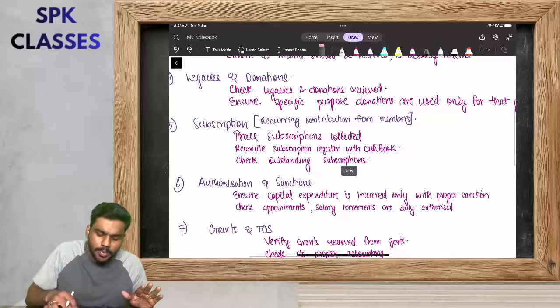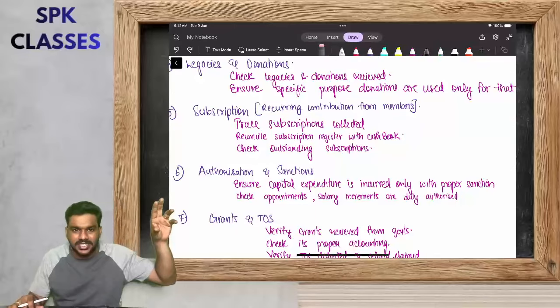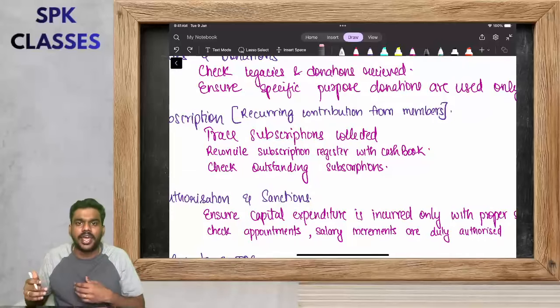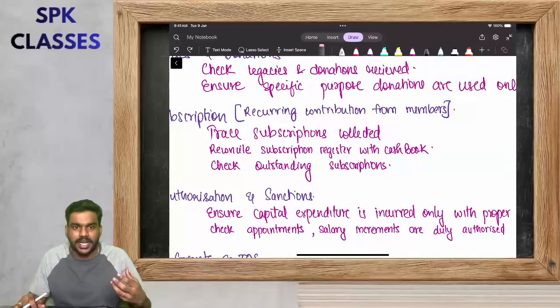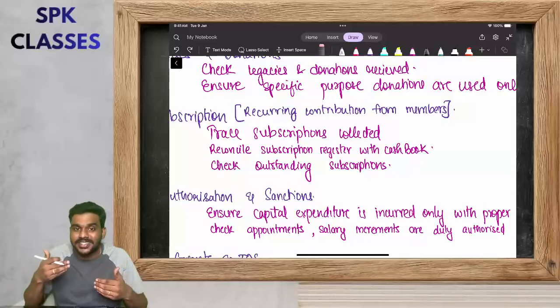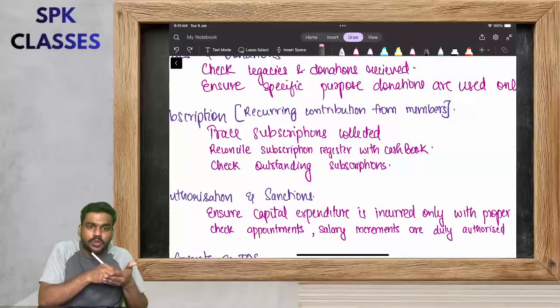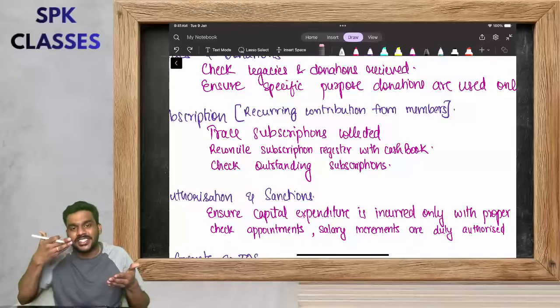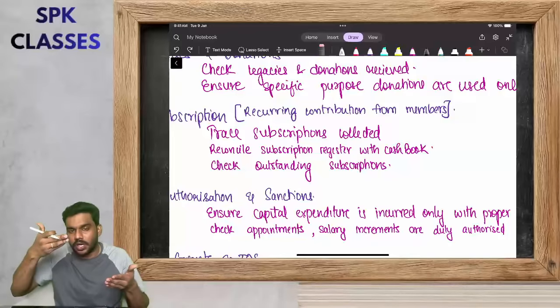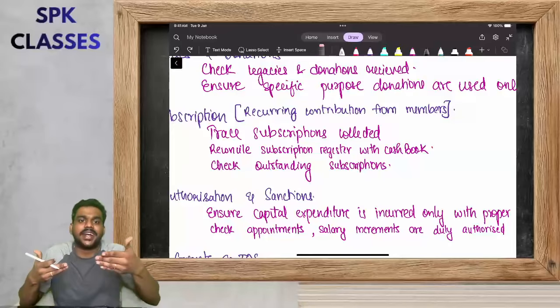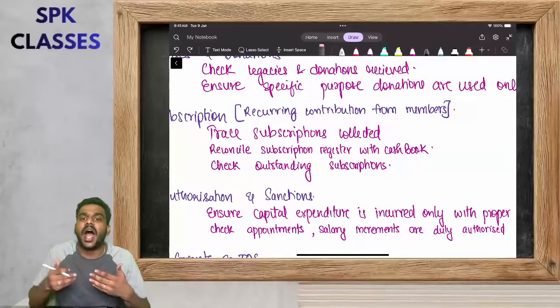Okay, now let's talk about subscriptions. This is not your Netflix kind of subscription. Subscription means it's a recurring contribution from the members. Now we have to trace the subscription collected, whether we have collected all the subscription. We have to reconcile the subscription register with the cash book. Whatever subscription you have received will be recorded in the cash book. You have to reconcile the subscription register, like what is the amount to be collected and what is the amount collected, so that you will get the outstanding subscription.